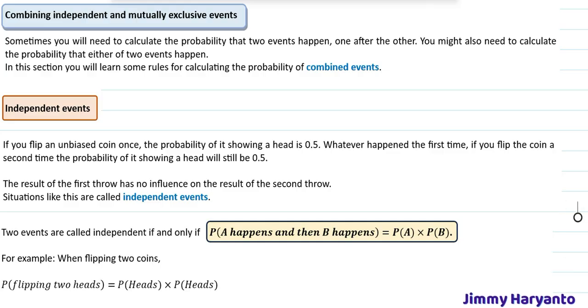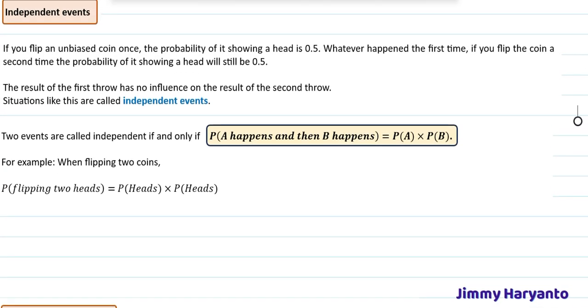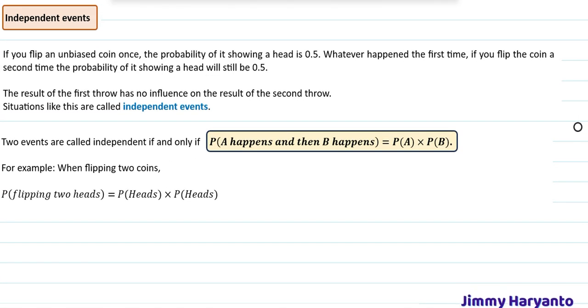Two events are independent if and only if P(A happens and then B happens) equals P(A) times P(B). So to find the combined events, you only have to multiply the probability of each of them. For example, when flipping two coins, the probability you will get two heads means the first one is head and the second one is head.